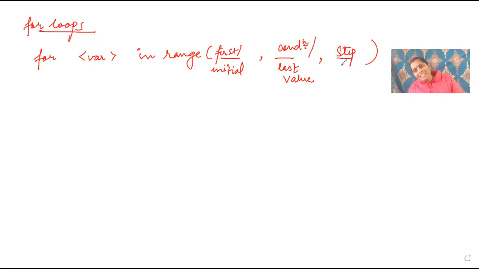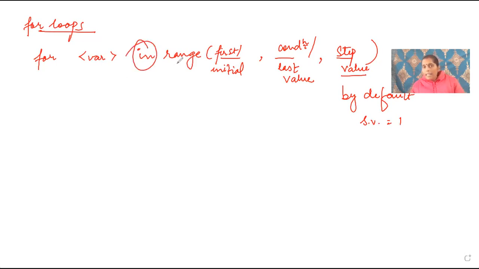I can skip this step value; it is optional. If you are not writing this step value, by default it will take 1 as the step value. Great. By default the step value will be 1. So this is the simple syntax of the for loop. In this there are 2 things: one is in, the other is range. Range means a range is given from 0 to 5, from 0 to 8, from 1 to 8, like that.